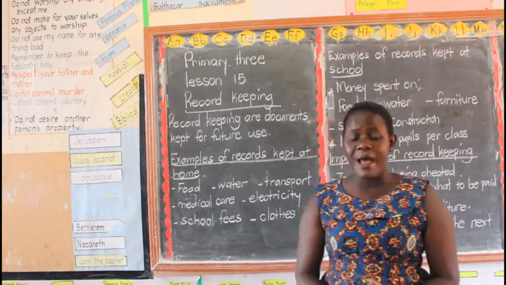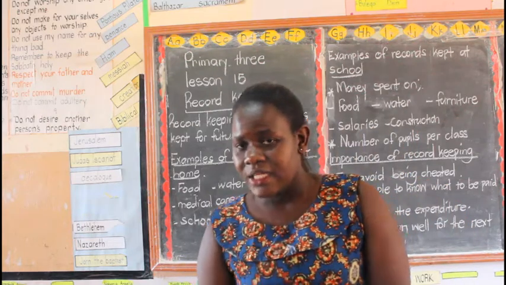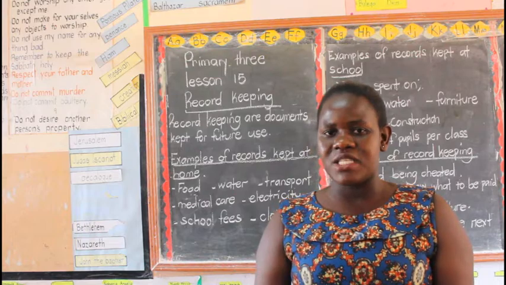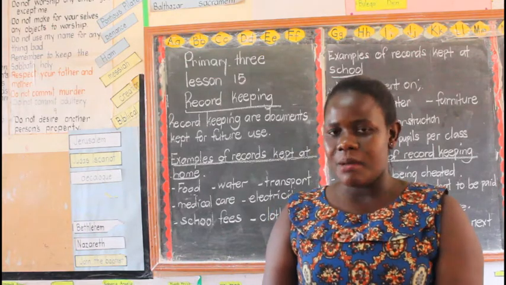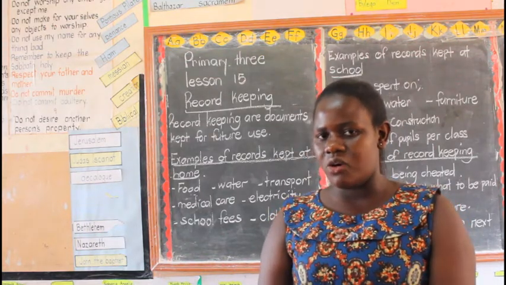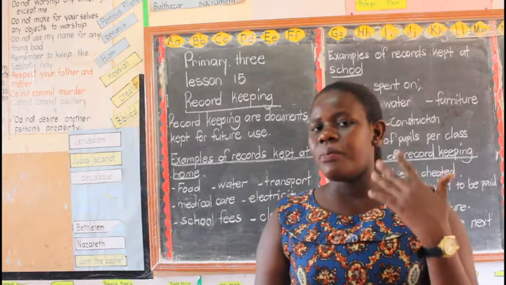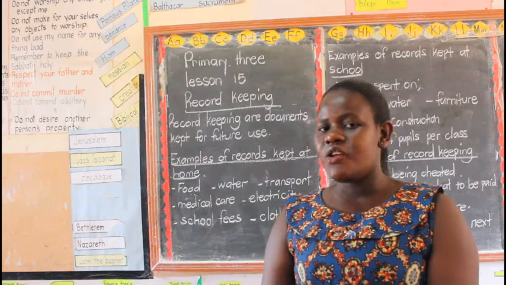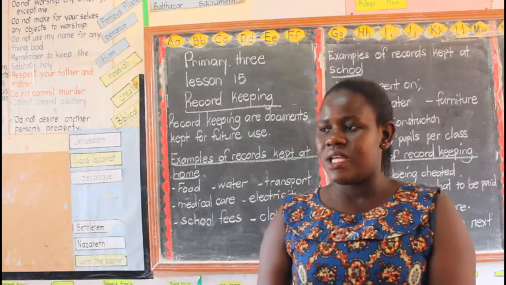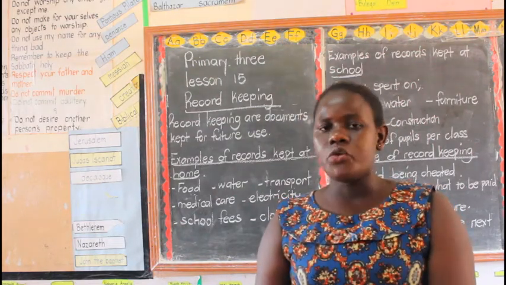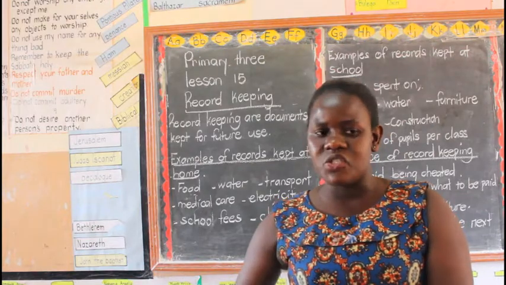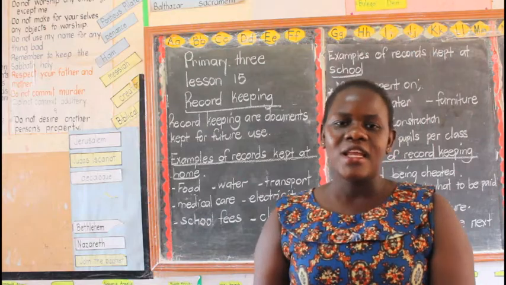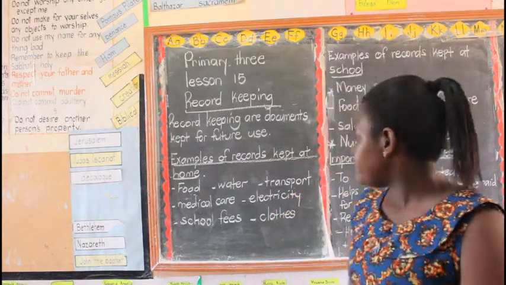Then water bills. Are we together? The first month, they have given you a water bill, maybe 20,000. What about the next month? Will it be 20 or will it be reduced? So they keep on keeping those records. Then if you've misused it, dad or mom comes and tells you, please try to use the water well rather than misusing it. You leave the tap pouring water the whole day, then at the end the bill will increase.